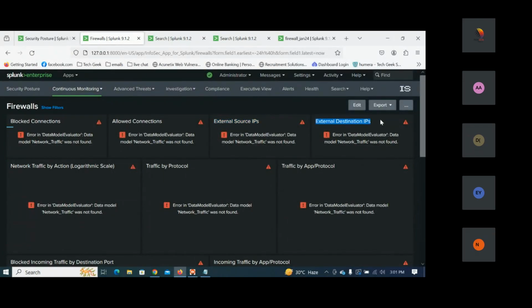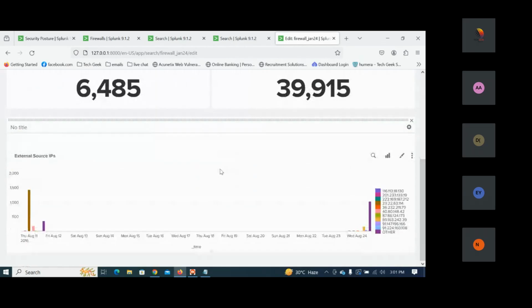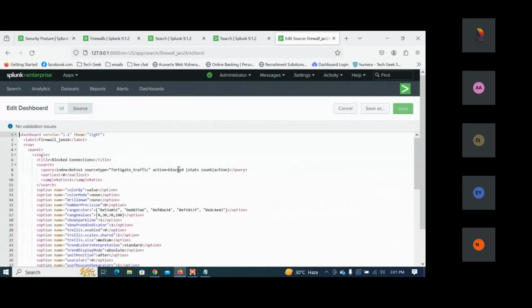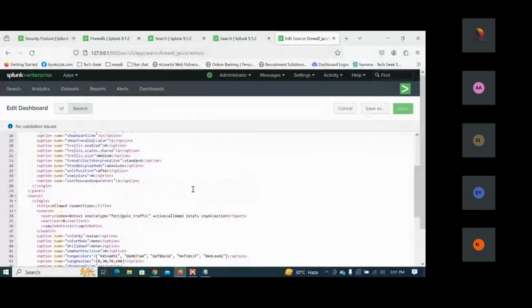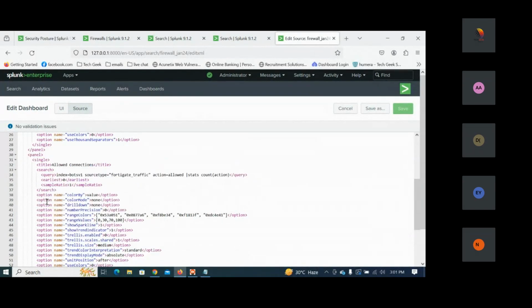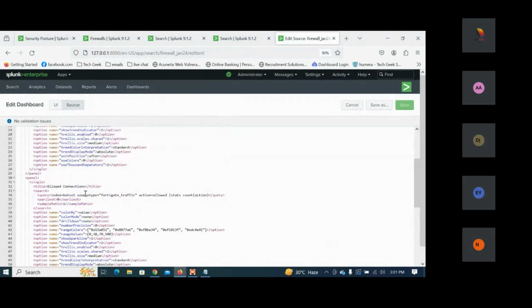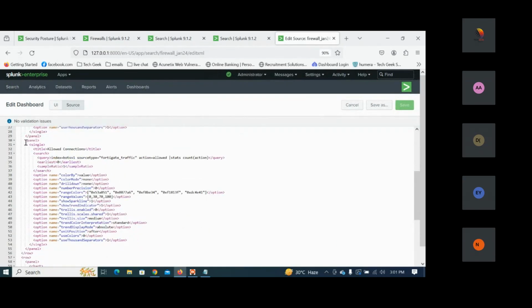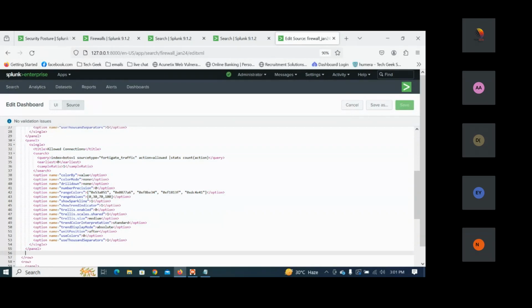Now I need an external destination IP here. The destination IP is the DST_IP address, we know that. So I'm going to click on edit, and that takes us to the source code. Here is the chart we have taken. We're going to do the same process, copying from panel to panel. This is the panel, and this is where the panel closes. Let me copy this, hit enter, and paste this.